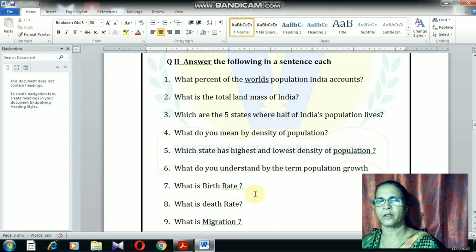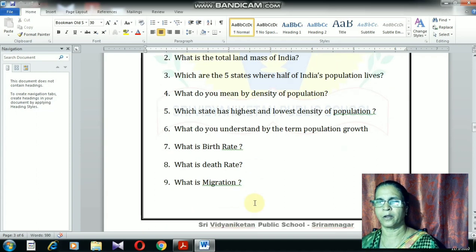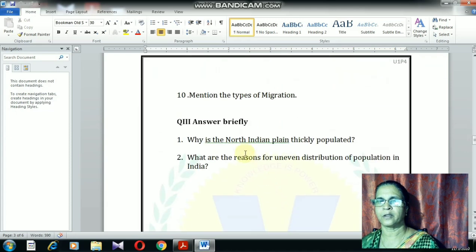And the next one is, what is birth rate? Number of live births. Death rate refers to number of deaths per 1,000 people in a year, in a particular year. Migration refers to movement of the people across the region. So types of migration, if it is asked, you are supposed to write. There are 2 types, internal and international.